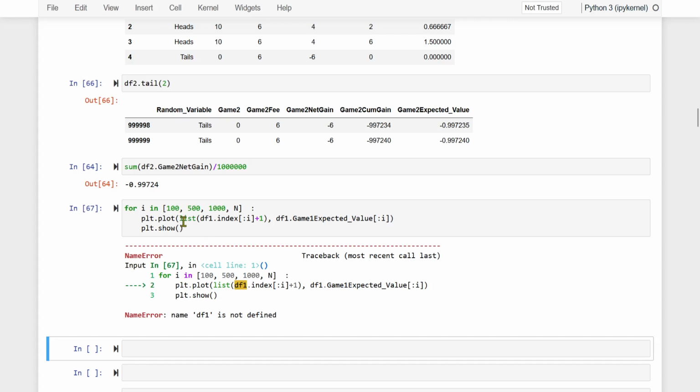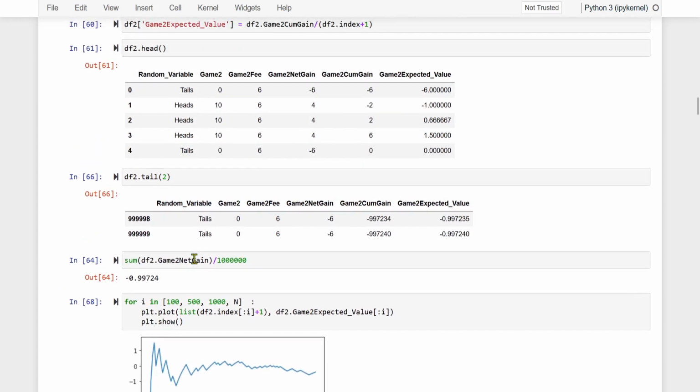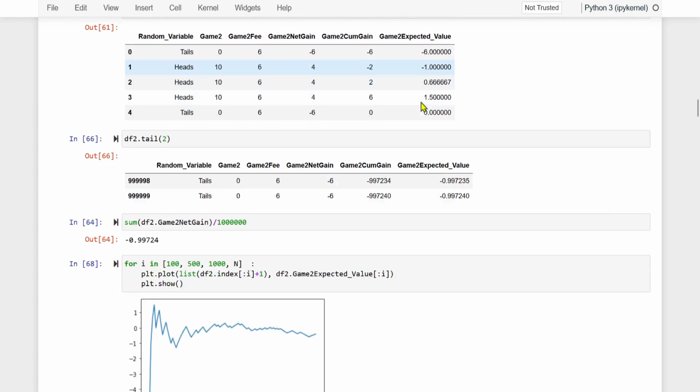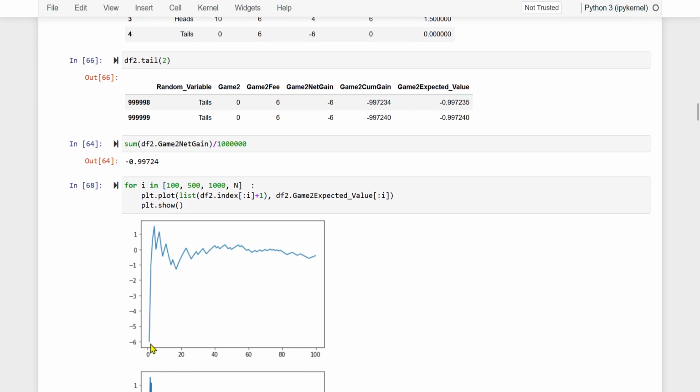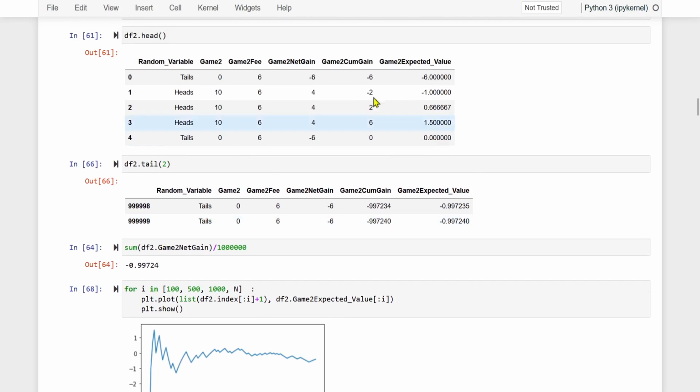What happened? We should not write df1, it should be df2, correct? We copied from there and we have to change it. So, okay, df2, not game 1 but game 2. Good. See, it is going through a lot of turbulence. This can be compared with head. See, point minus 6. Is it minus 6? See, this is minus 6. Then jumping here, what was that? Minus 6, then minus 1.